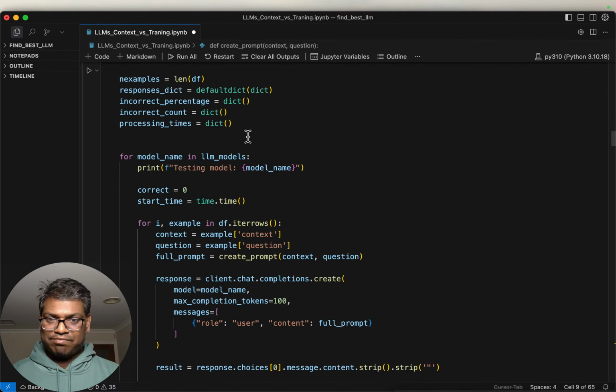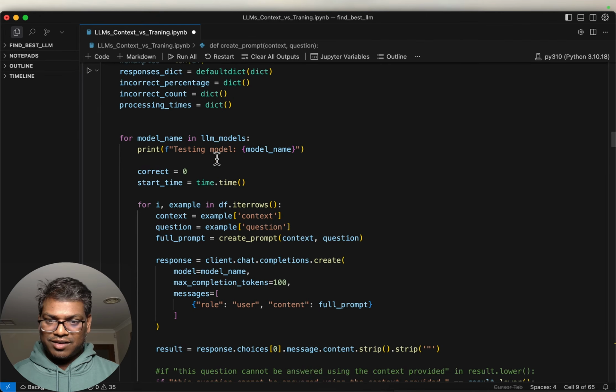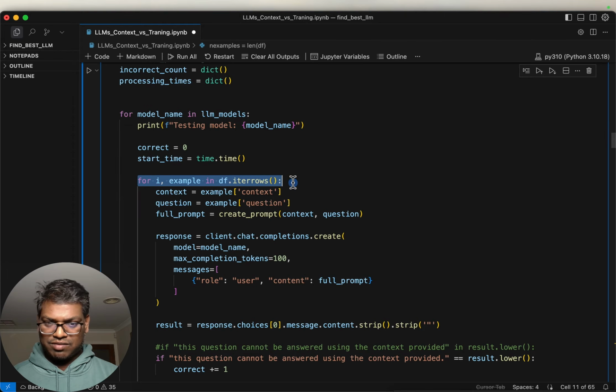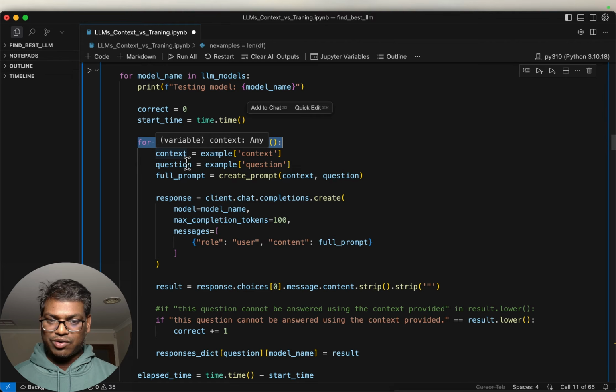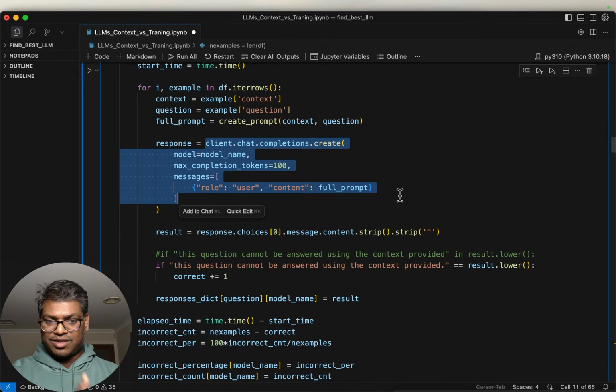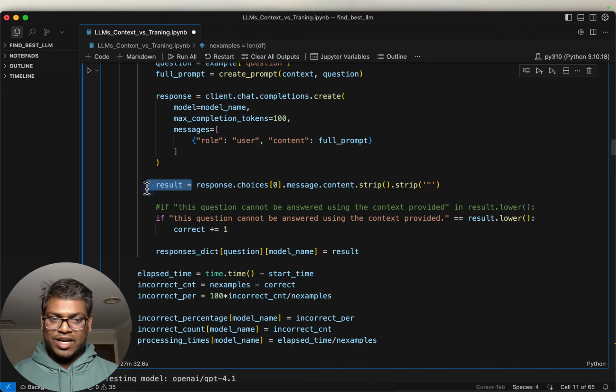All right, super simple experiment. All we are doing is looping over the LLMs. We are taking the 200 odd records one at a time. We take the context and question, create the prompt, and invoke the LLM with that full prompt, which has the instructions, the context as well as the question. So we get the response.